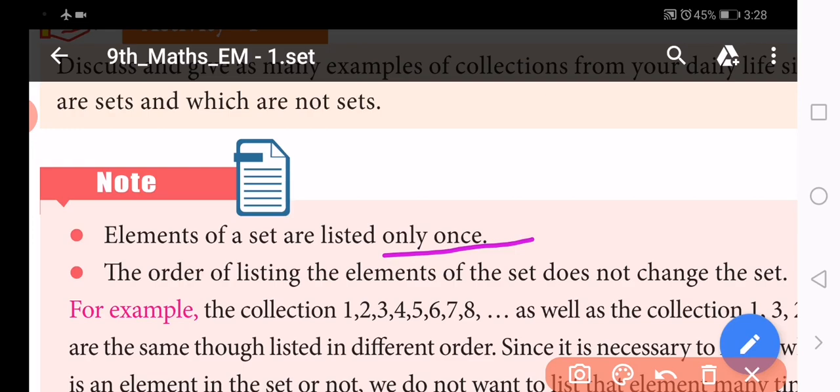So the elements of a set are listed only once. A set is nothing but writing the objects one by one in a mathematical way.